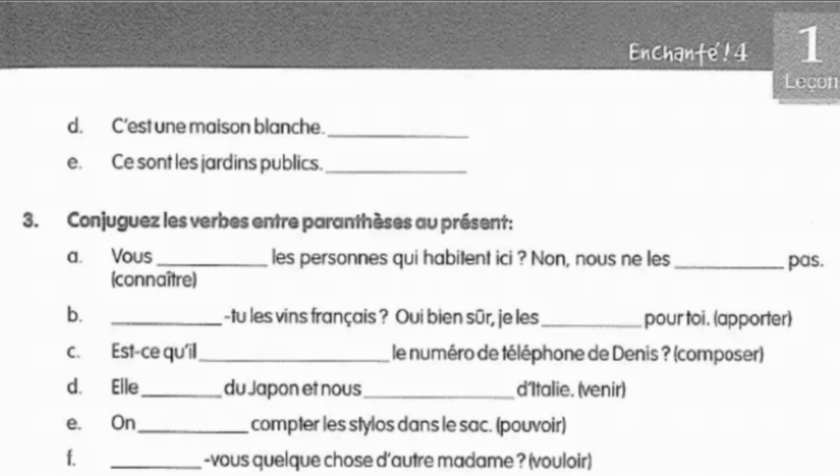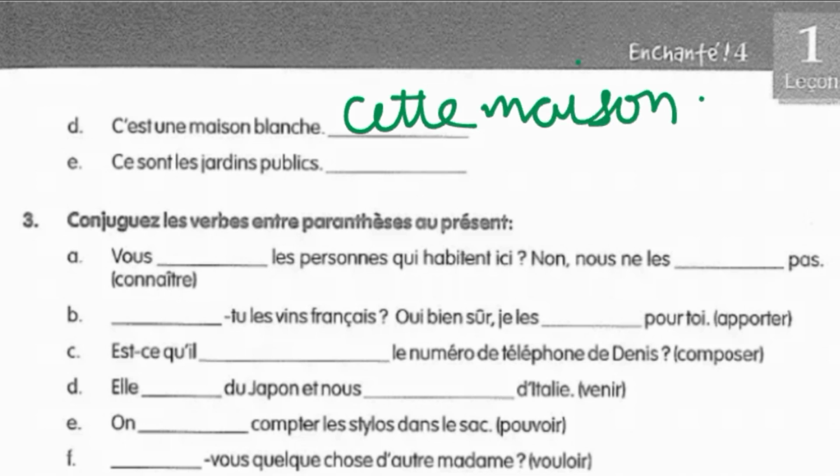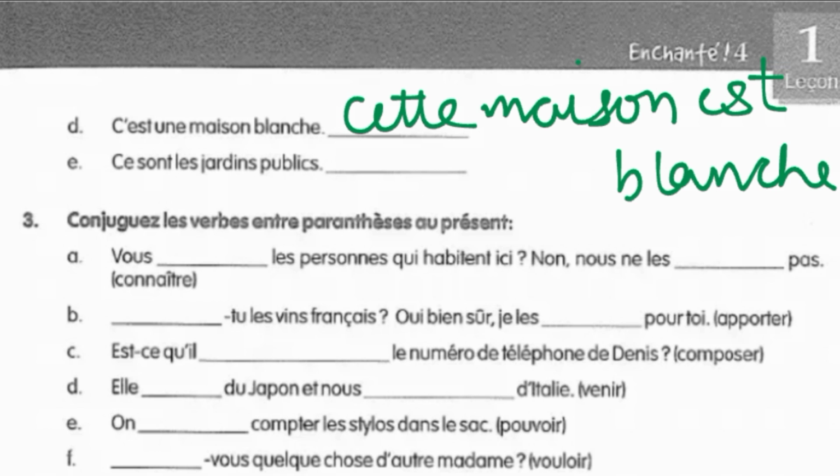Here in the sentence you can see that une is used and blanche is used. These are the feminine version of the indefinite article and the colors respectively. So that means here our noun that is maison is feminine. So we have to change this sentence as this house is white. So for feminine we use cette, and the noun over here is maison, and blanche is going to be as it is. Our answer to this question is cette maison est blanche.